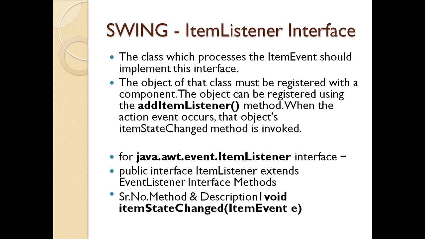So for an item I use the addItemListener method, and when the event occurs, that object has to change its state. That is, I have a method called itemStateChanged, which is invoked as soon as the state of that particular item is changed. If it is a radio button and I click on it, the radio button which was initially non-active now becomes active.